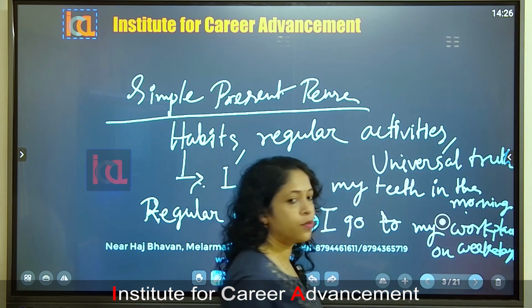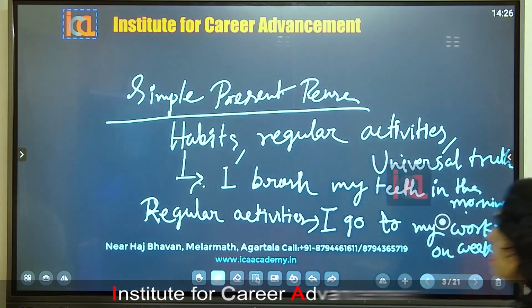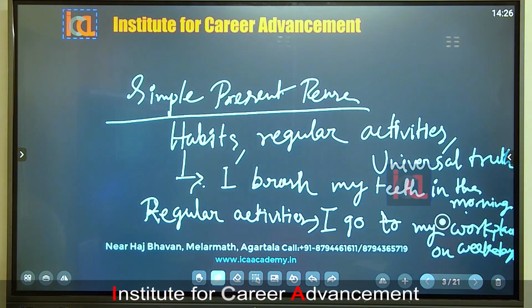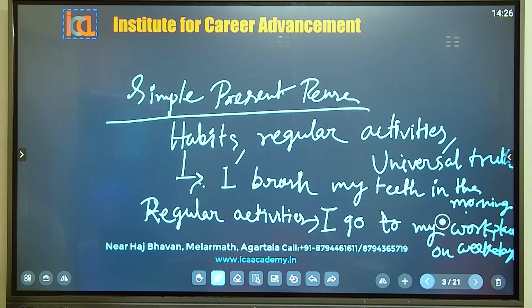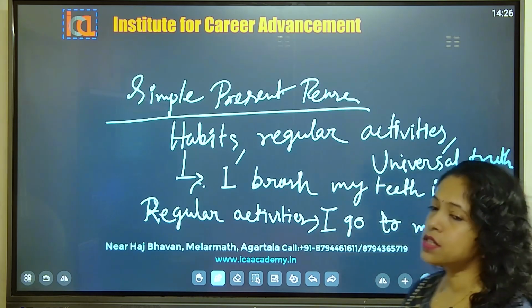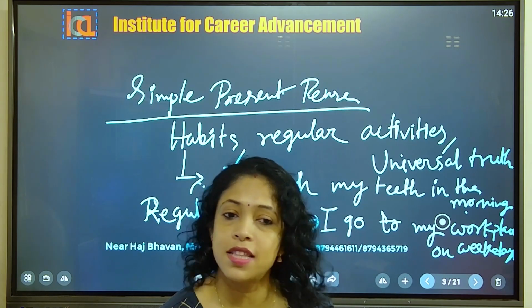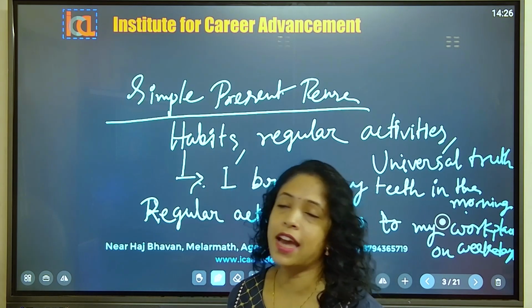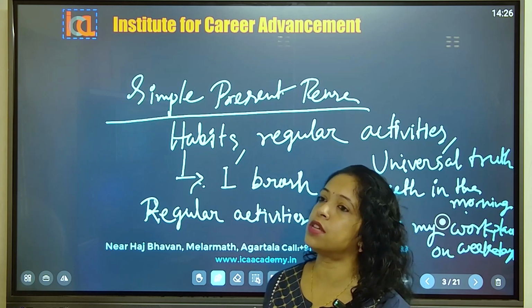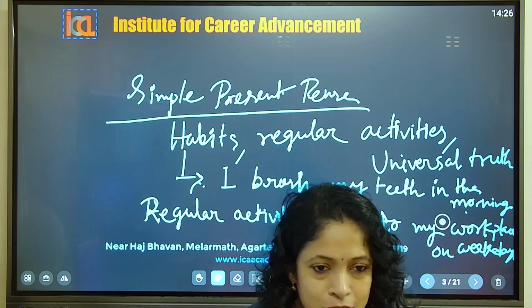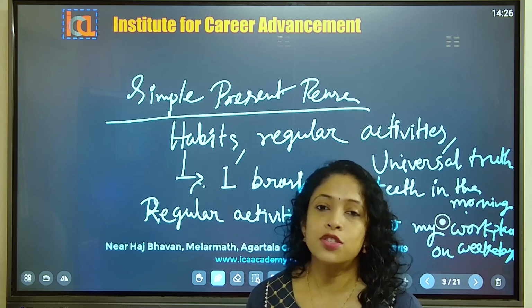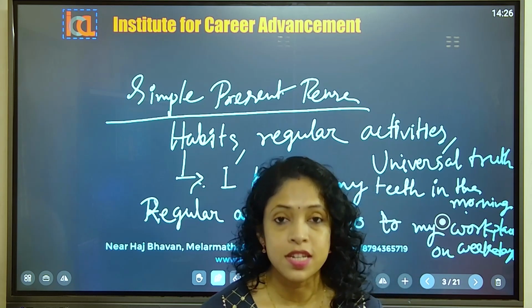You got my point, where the difference is here. Habit means habitual action, then regular activities, and one more is there, that is universal truth. So now, which are universal truths? Universal truths are those truths which cannot be changed. Suppose honesty is the best policy. We cannot say that honesty was the best policy or honesty will be the best policy, isn't it? So always we will say honesty is the best policy.